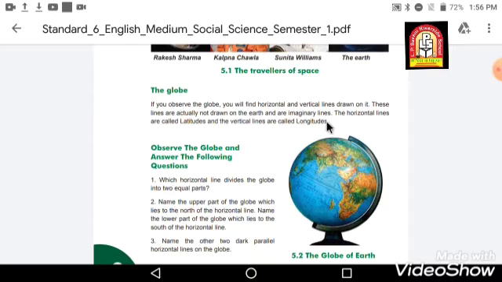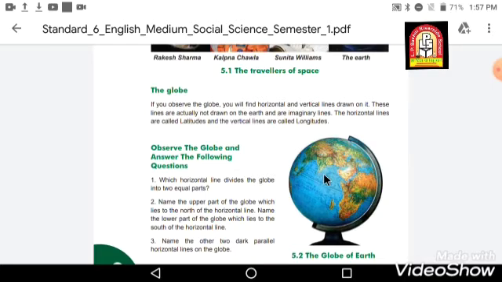You will find horizontal and vertical lines drawn on it. If you observe the globe, you can see these horizontal and vertical lines, and these lines are actually not drawn on the Earth; they are imaginary lines.